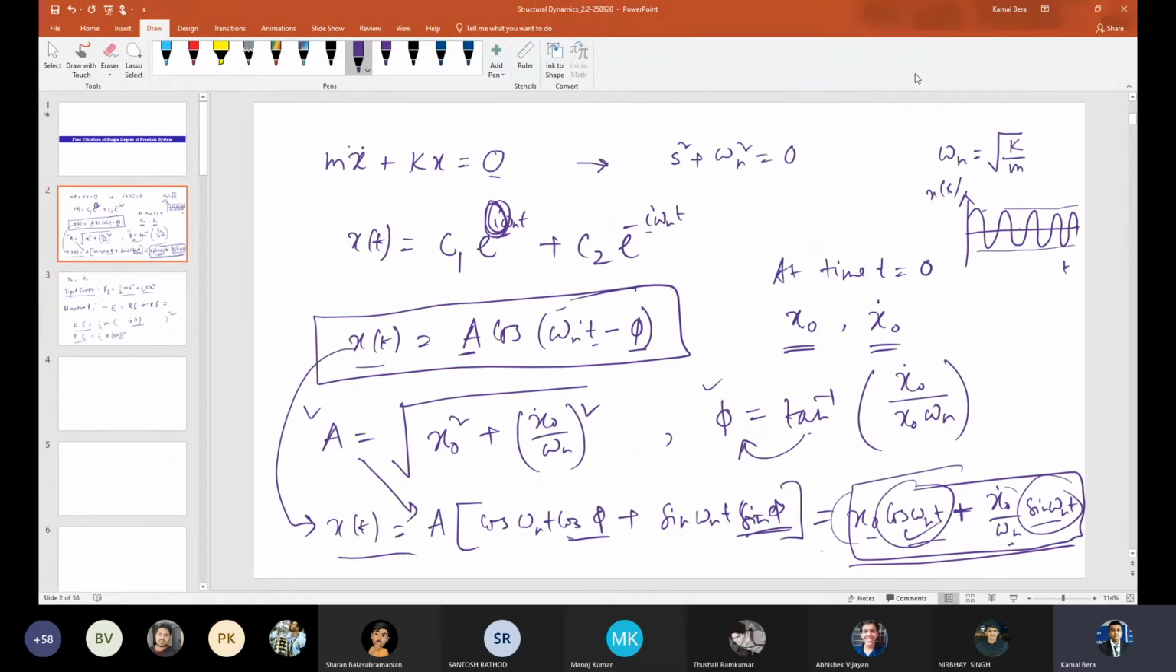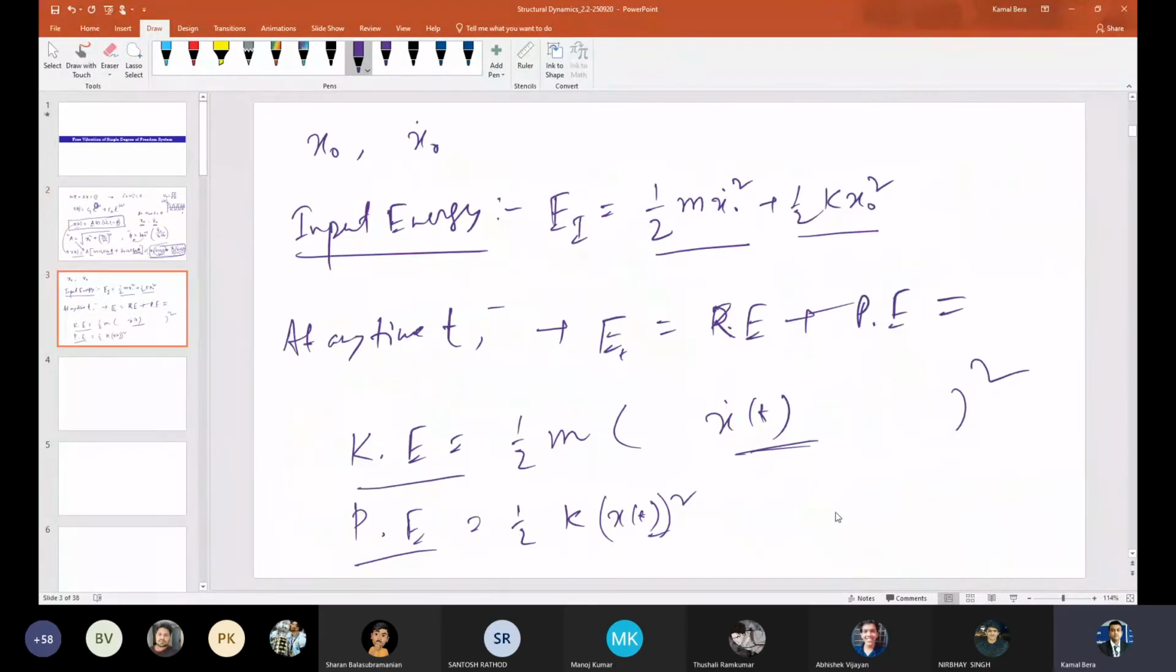If you forget, the expression for x(t) is x naught cos omega n t plus x naught dot by omega n sin omega n t. So you have to just substitute x(t) here and square it, and differentiate it, substitute here and take the square, and then just add kinetic energy and potential energy. It's difficult, not so difficult, right?